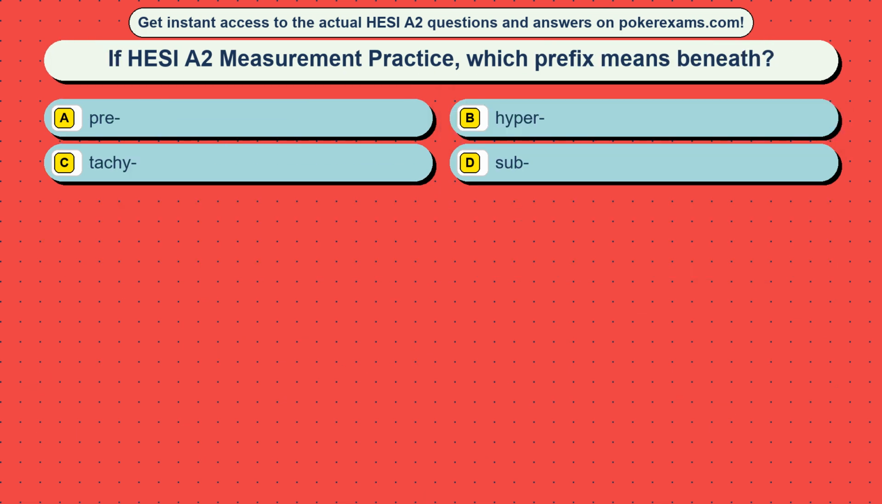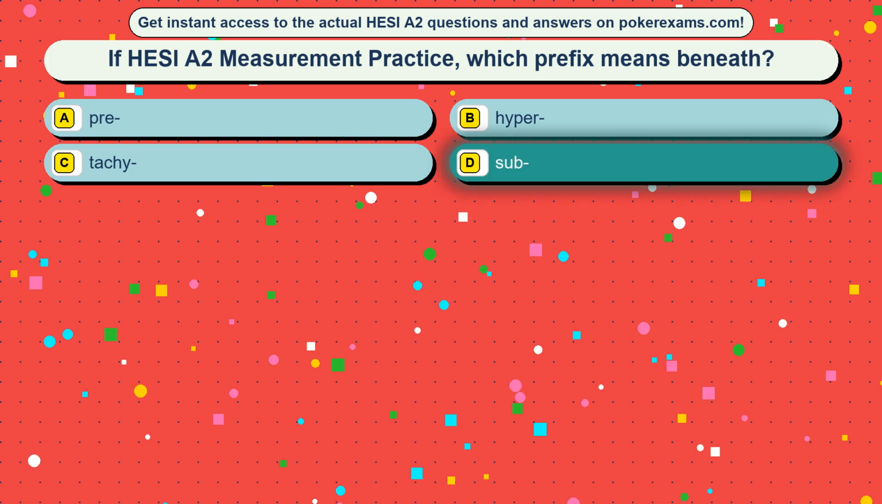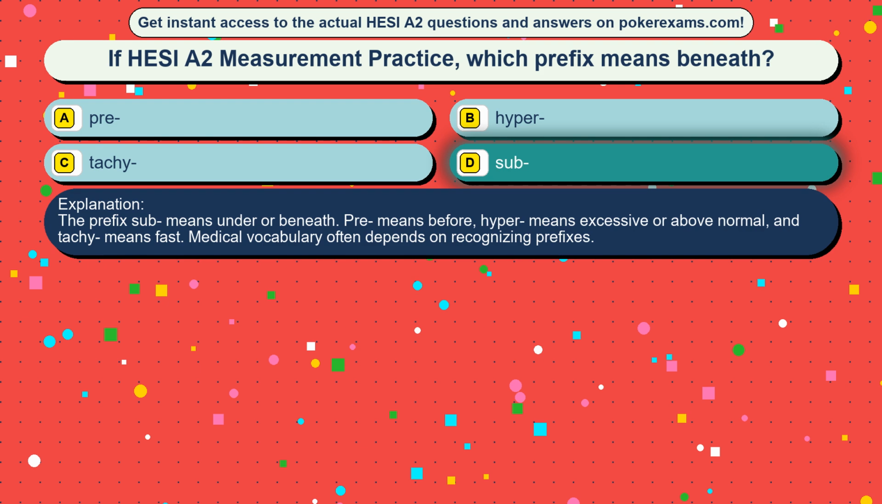Question 50. In HESI A2 measurement practice, which prefix means beneath? Option A, pre. Option B, hyper. Option C, tachy. Option D, sub. The correct answer is option D, sub. The prefix sub means under or beneath. Pre means before, hyper means excessive or above normal, and tachy means fast. Medical vocabulary often depends on recognizing prefixes.